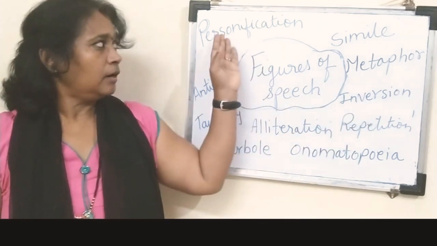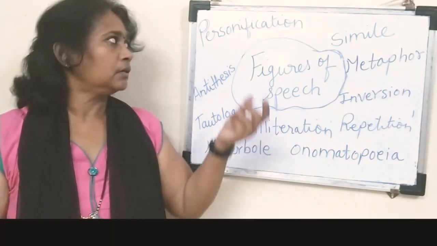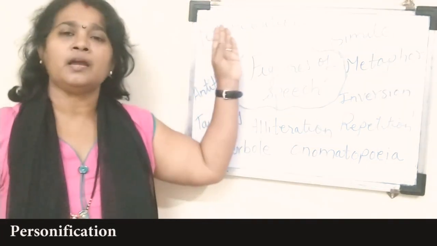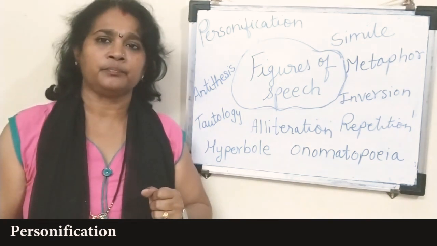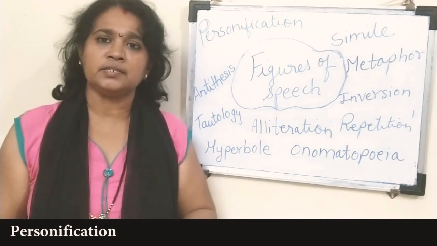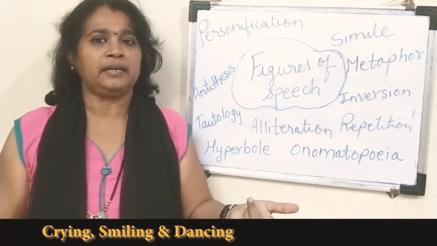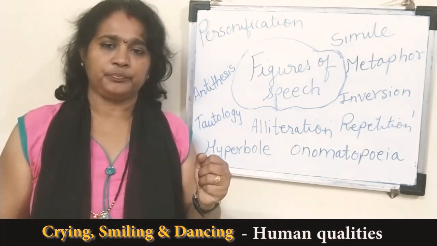Next is personification. What is personification? In simple, if we say P-E-R-S-O-N, person. Person means human beings. So we the human beings, we have some qualities like crying, smiling, dancing. So these are the human qualities.